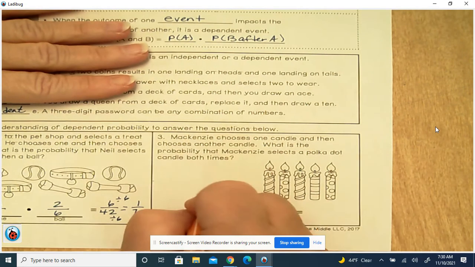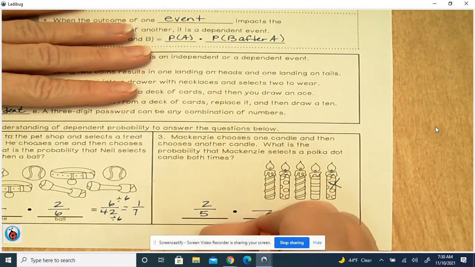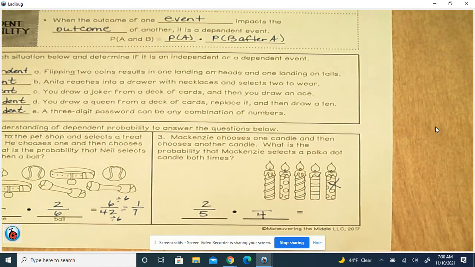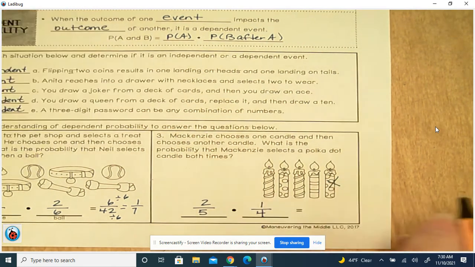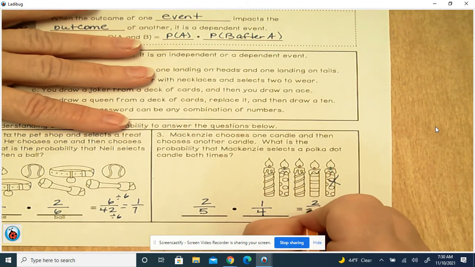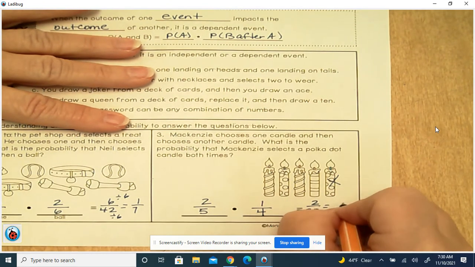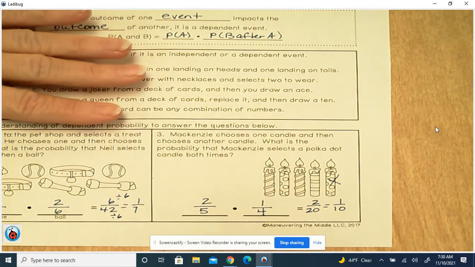And a polka dot is 2. So we're going to take one polka dot away, and that leaves 4 candles. And what's the problem? A polka dot both times, which would be 1 out of 4, because that's what's left. And that would give you 2 times 1 is 2, 5 times 4 is 20. Those are both divisible by 2, so that gives you 1/10.